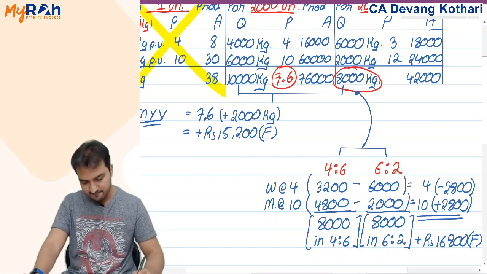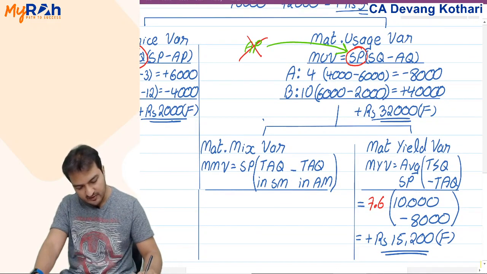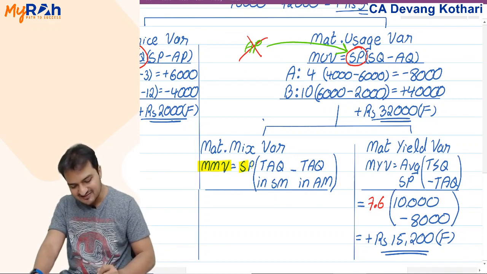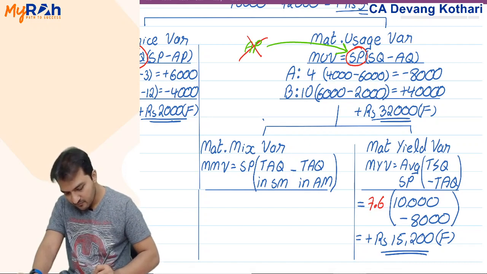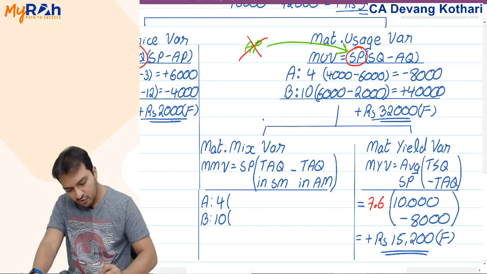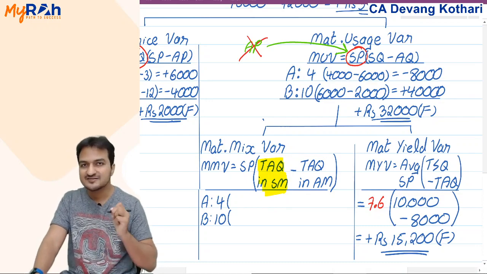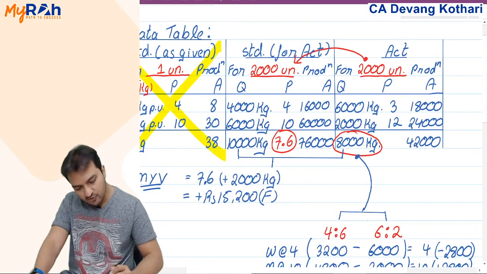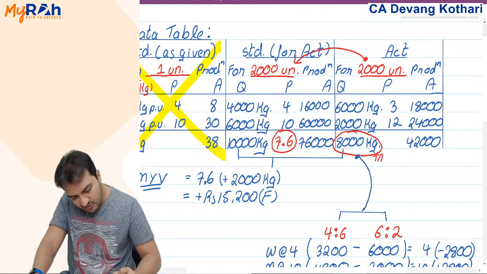Now notice the formula. Exact same thing I'll show you in the formula. Look, my formula says that material mix variance is standard price, and standard price in my question here is 4 and 10 for material A and material B, multiplied by total actual quantity in standard mix. SM stands for standard mix. TAQ stands for total actual quantity. Remember, this 8,000 here is total actual quantity.